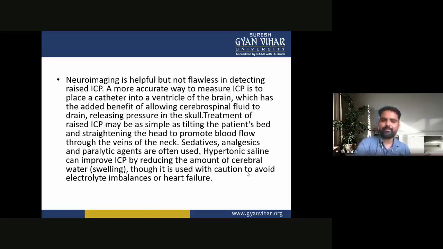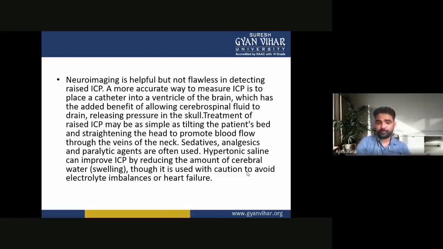Hypertonic saline can improve ICP by reducing the amount of cerebral water or swelling, though it is used with caution to avoid electrolyte imbalance or heart failure.